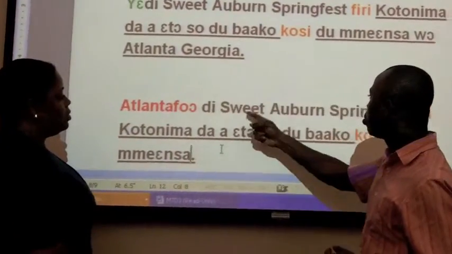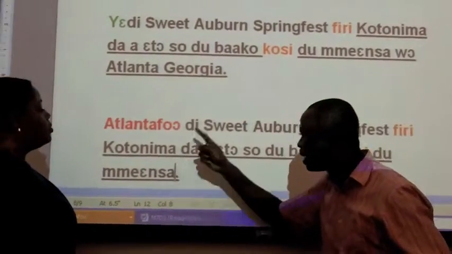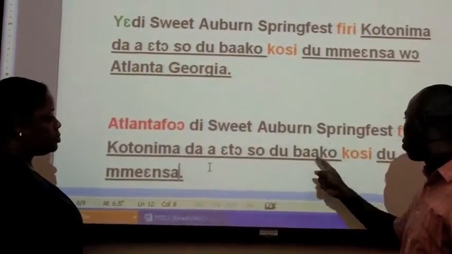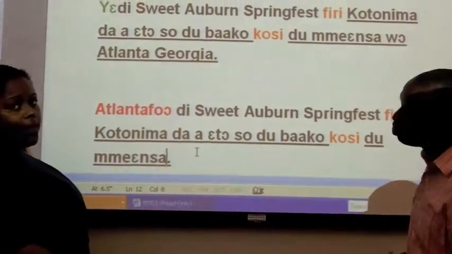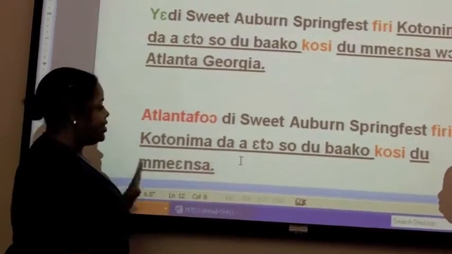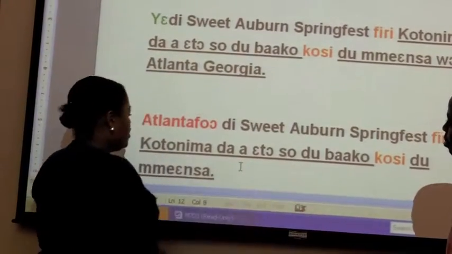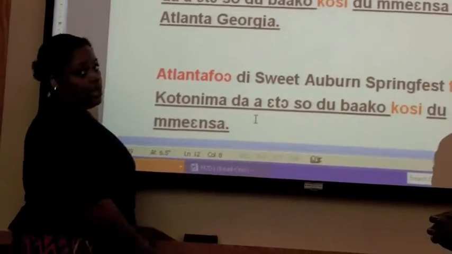Atlantafoɔ di Sweet Auburn Spring Fest free kotonima da a ɛtɔ so du baako kosi du mmiɛnsa. In this case, we said that Atlanteans celebrate Sweet Auburn Fest from May 11th to the 13th.